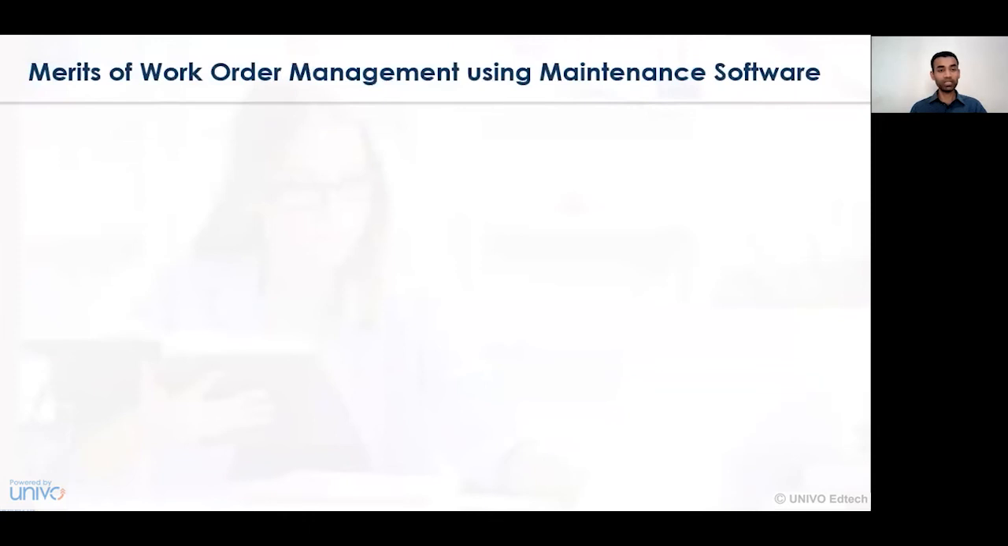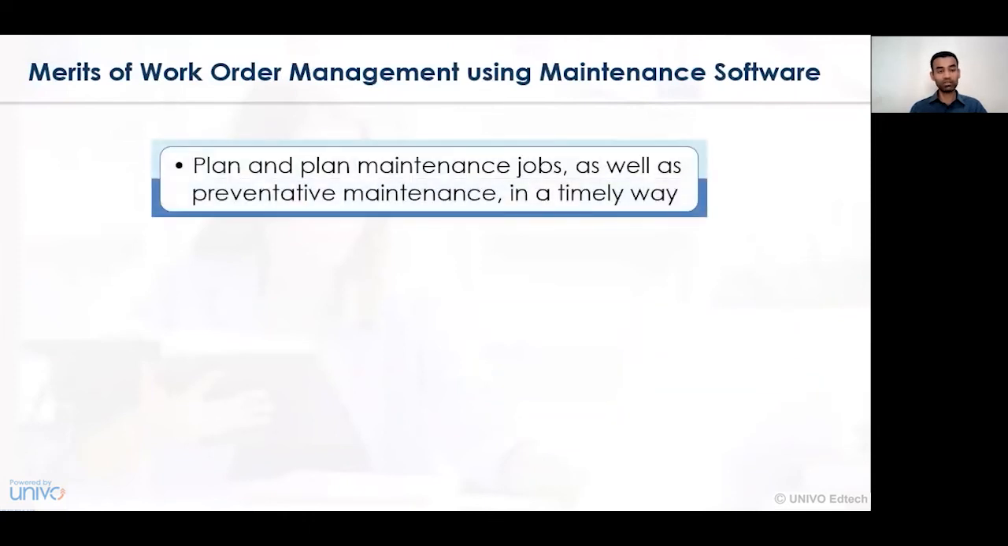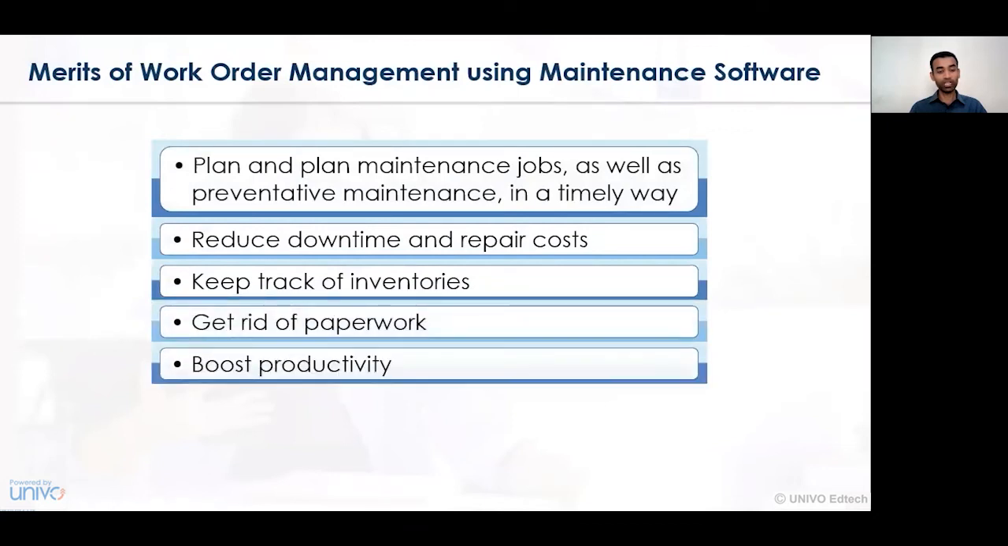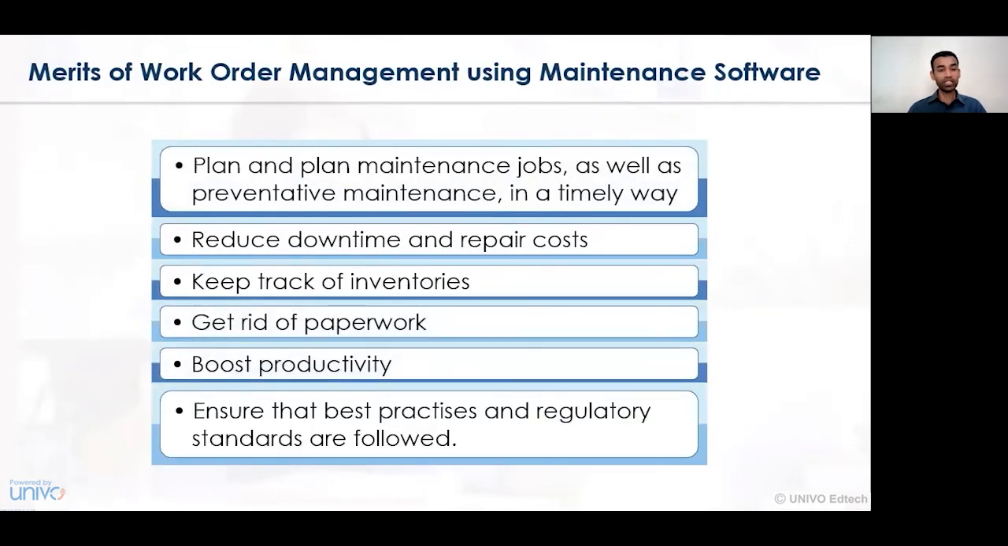Now let's understand the merits of work order management using various software. The first advantage of work order maintenance software is that it ensures planned maintenance jobs. So proper planning of maintenance activities can be undertaken in the organization, and accordingly we can have preventive maintenance for completing those activities very effectively, reducing downtime and repair cost. Accordingly, the downtime of a particular machine, that is the failure of a particular job, and the repair cost to the organization can be saved over a period of time, and the work order activity can be completed as and when it is required.